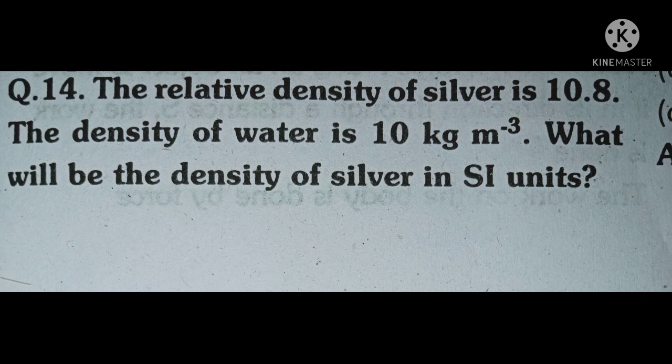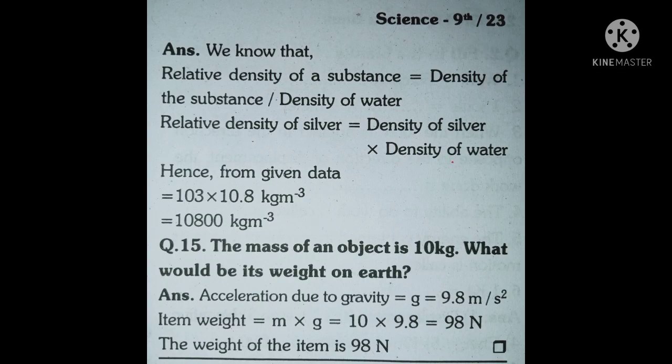The relative density of silver is 10.8. The density of water is 10^3 kilogram per meter cube. What will be the density of silver in SI units? Answer. We know that relative density of a substance is equal to density of the substance upon density of water. Hence, density of silver is equal to 10^3 into 10.8 kilogram per meter cube, which is equal to 10,800 kilogram per meter cube.